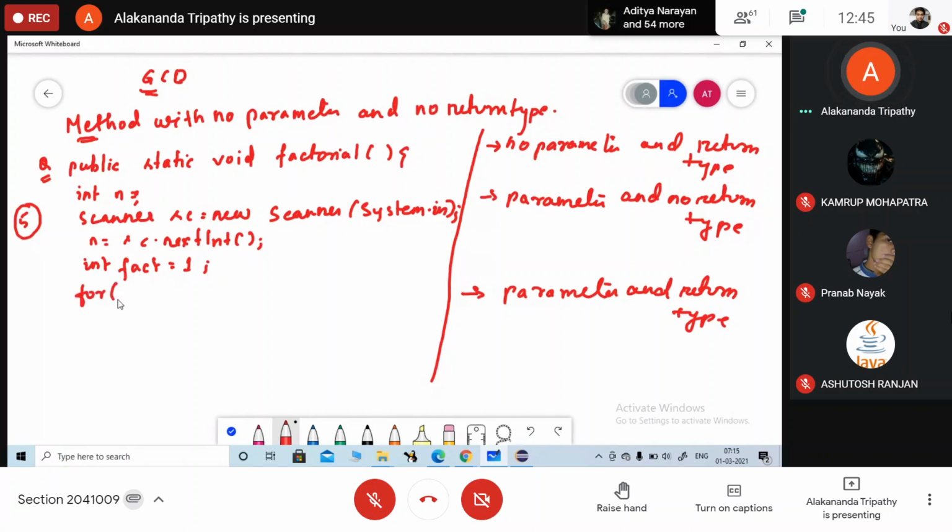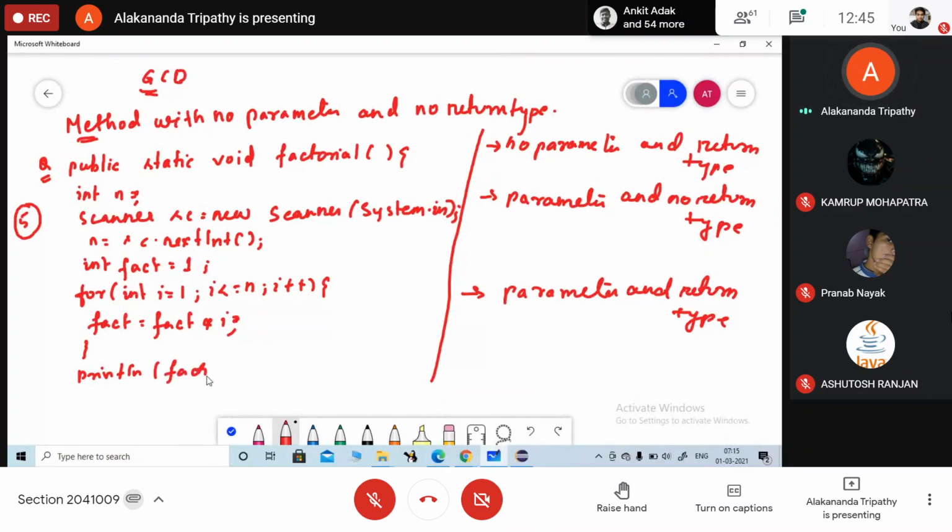So for int i equal to 1, i less than or equal to n, i plus plus, fact is equal to fact into i, then println factorial. Here the method closes.